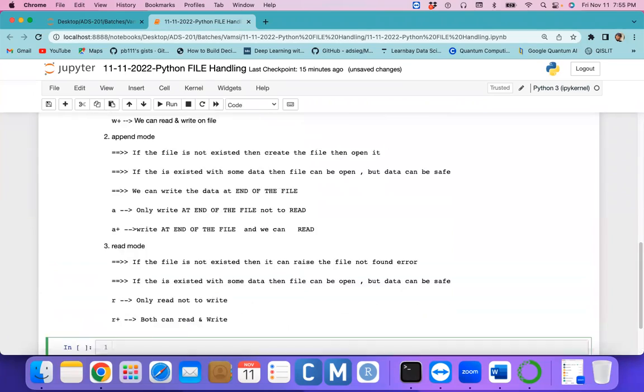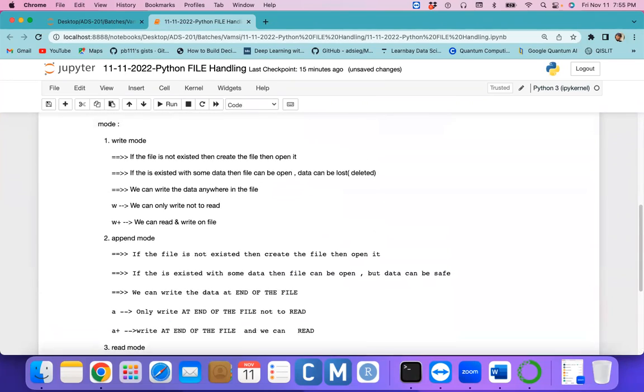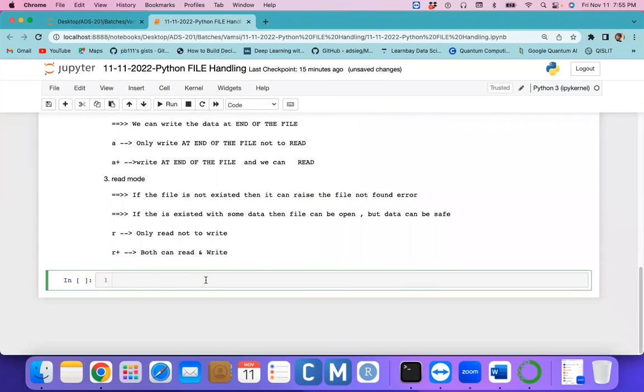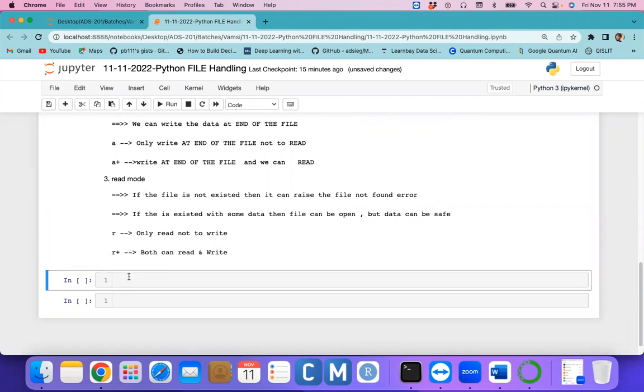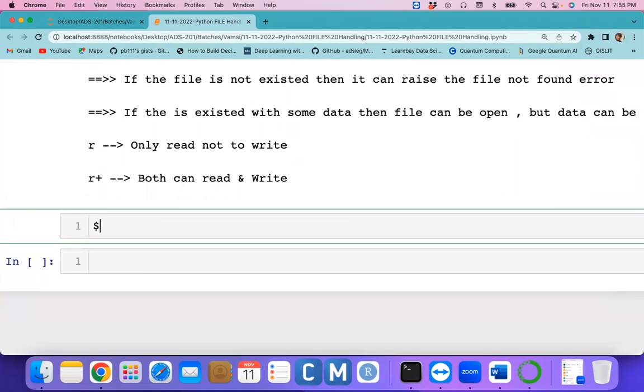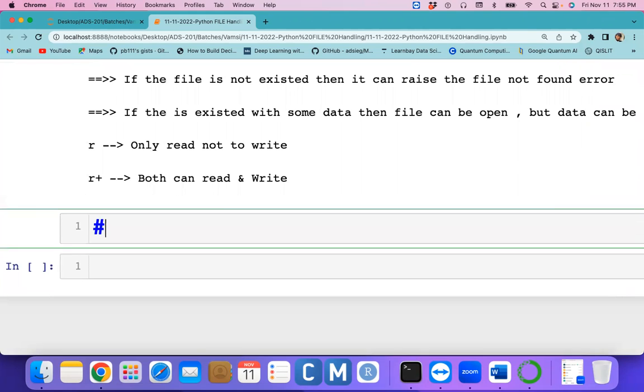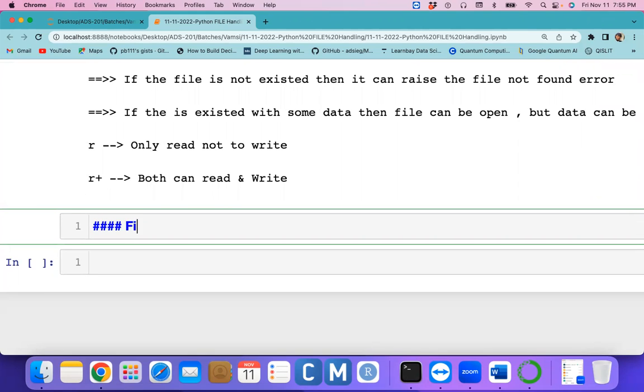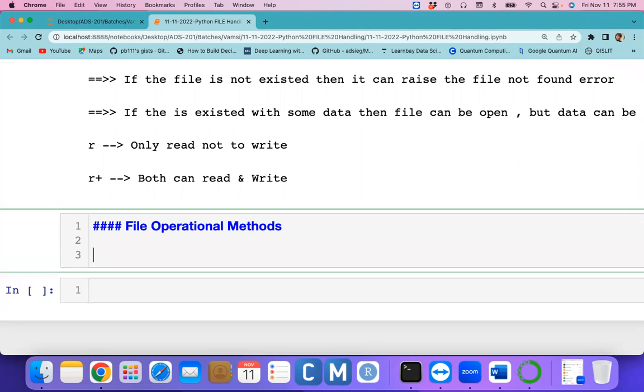So for understanding in a better way, we'll go for small examples. Before that, I want to introduce a few functions. If you want to handle file operations, Python provides some file operation methods. What are the file operation methods in Python?